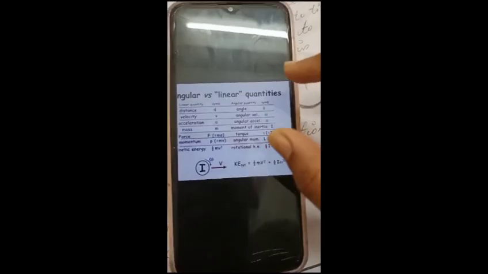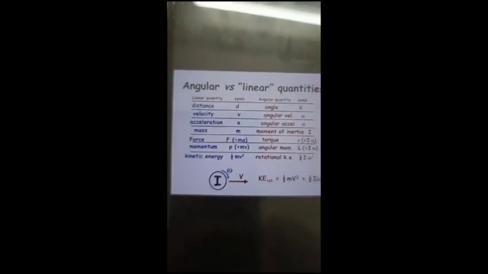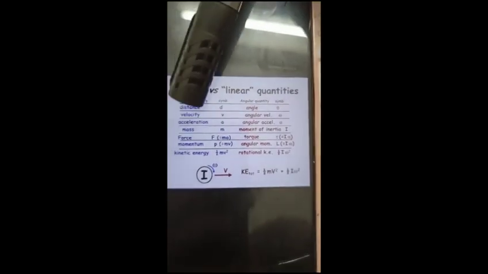I will show a picture which depicts the angular versus linear quantities. As you can see here, distance turns to angle, velocity turns to angular velocity, acceleration turns to angular acceleration, and mass turns to moment of inertia.